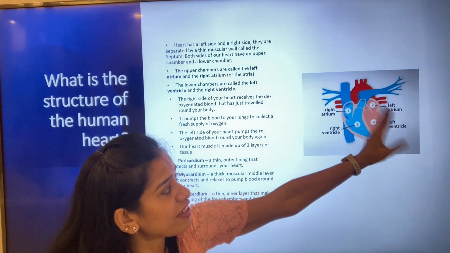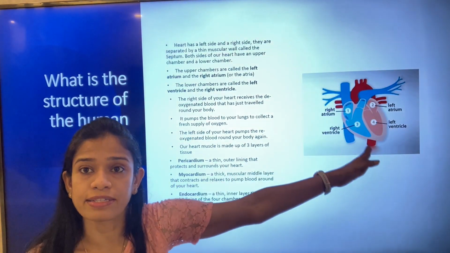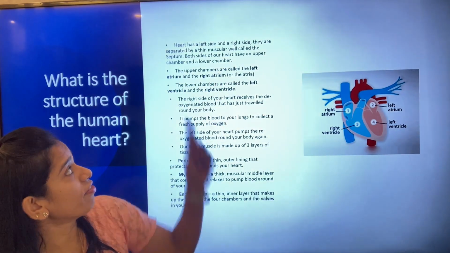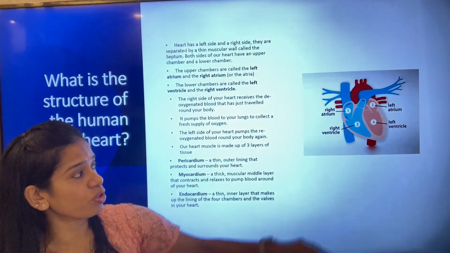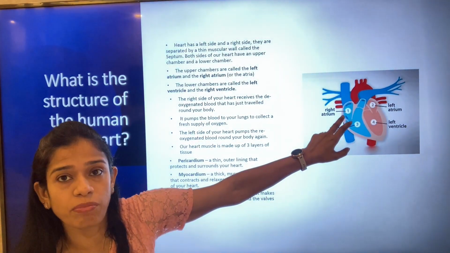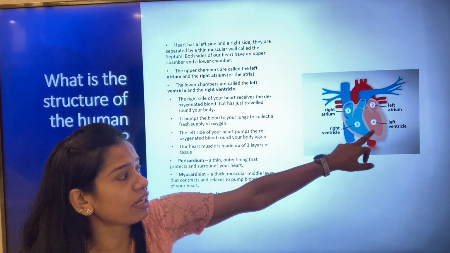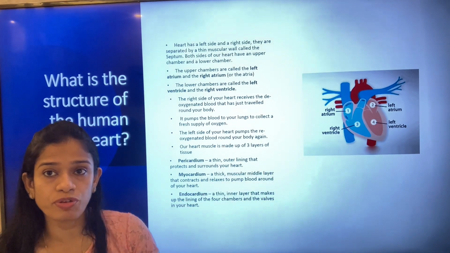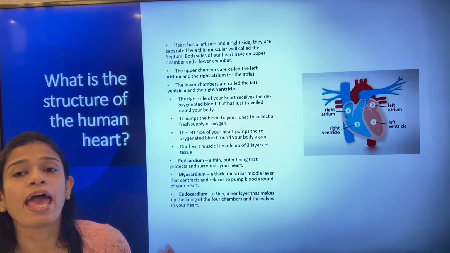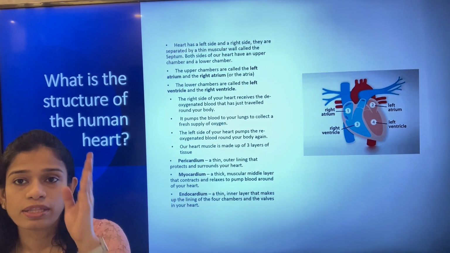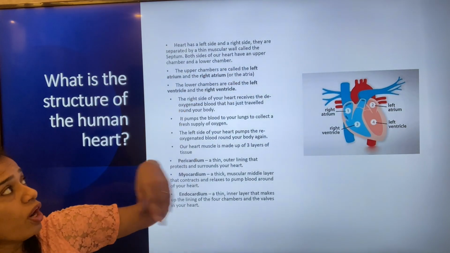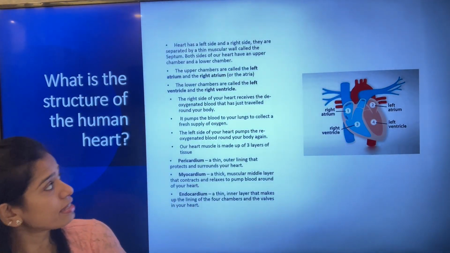So it has a left hand side and a right hand side, and it is separated by the septum. And both sides of the heart have an upper chamber and a lower chamber. So they both have an upper chamber, that is chamber number 2 and chamber number 1, and a lower chamber, that is chamber number 4 and chamber number 3. So we have a 4-chambered heart, and the left and the right are divided by means of a small muscular wall called the septum.